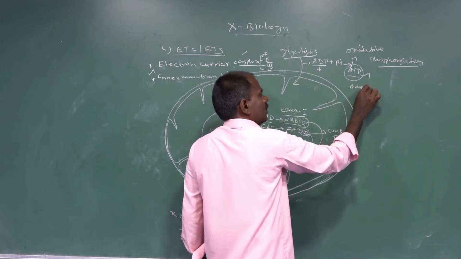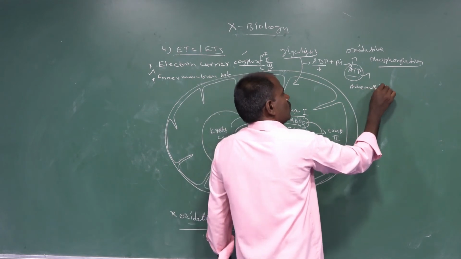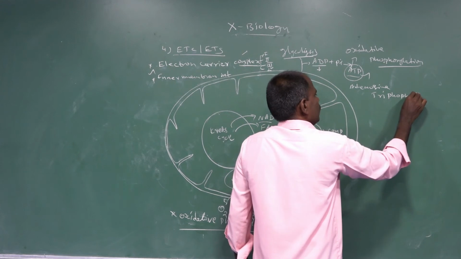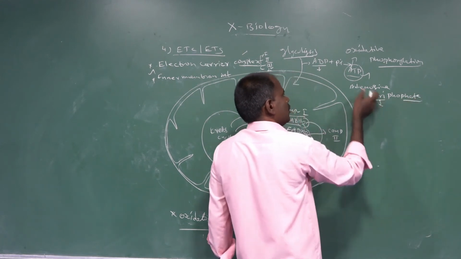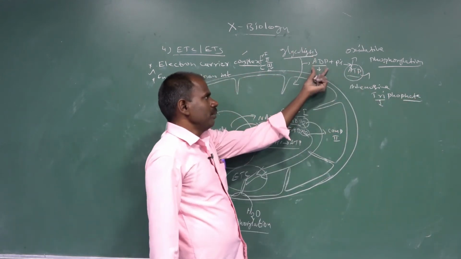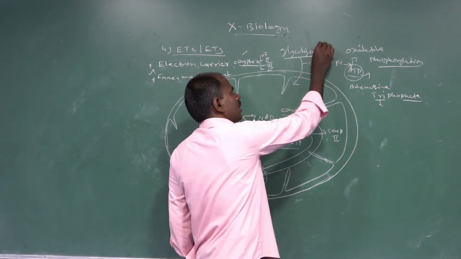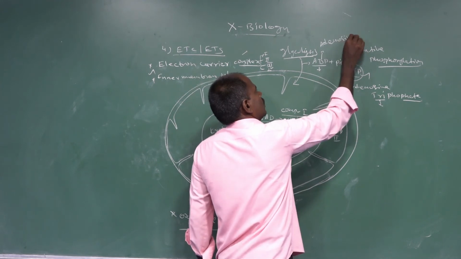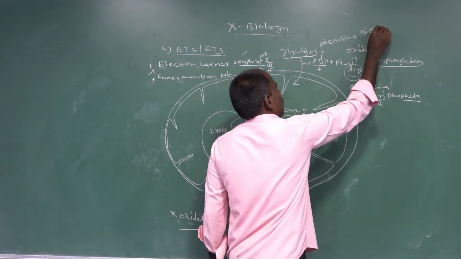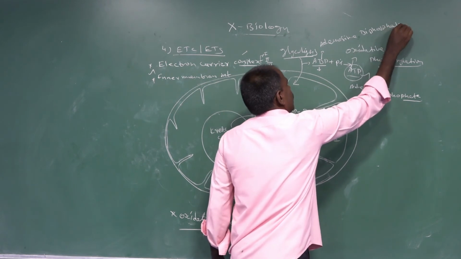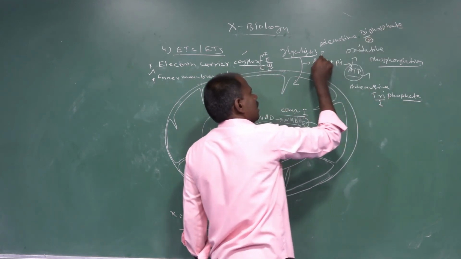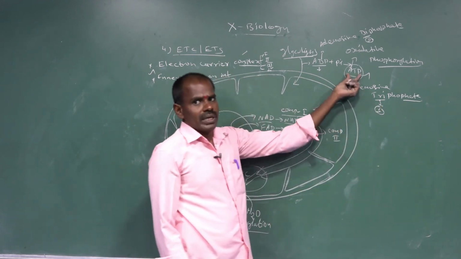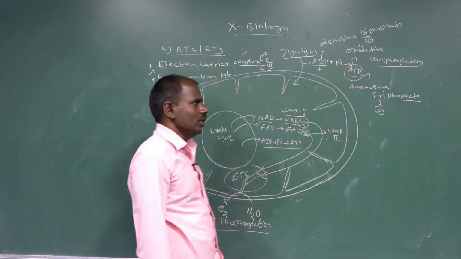ATP is adenosine triphosphate. Three phosphates are present only in ATP. ATP forms adenosine diphosphate, where only two phosphates are present. That's oxidative phosphorylation.